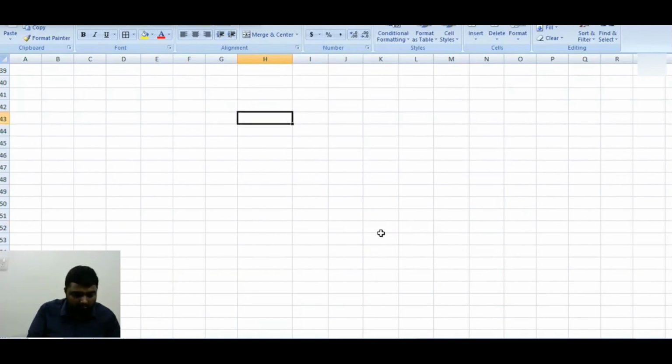So first, a statement showing computation of break-even point, PV ratio, and net income.